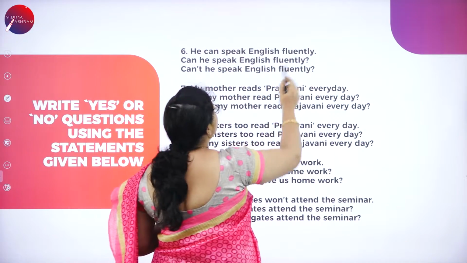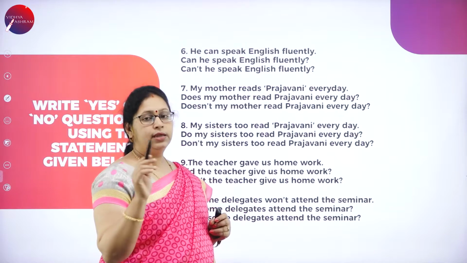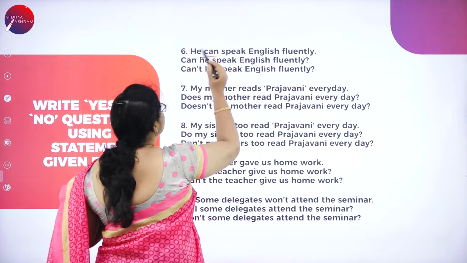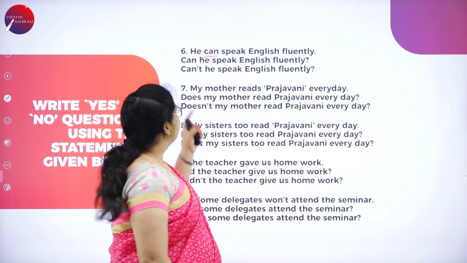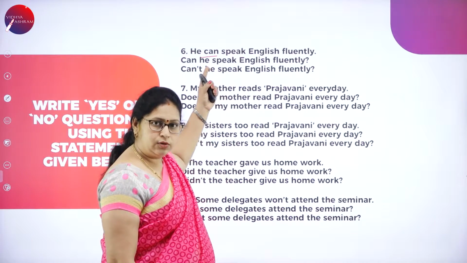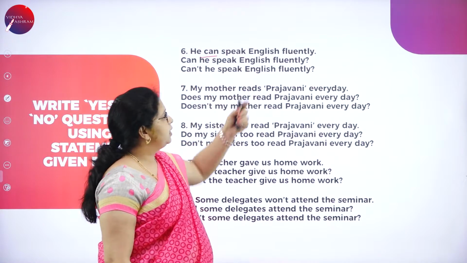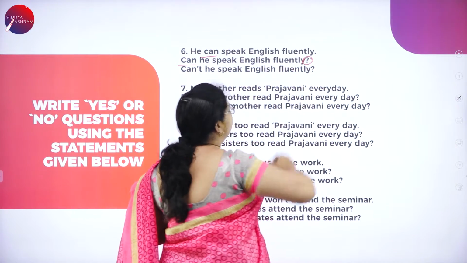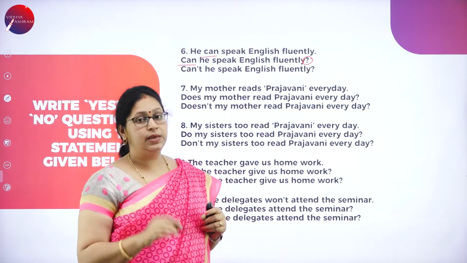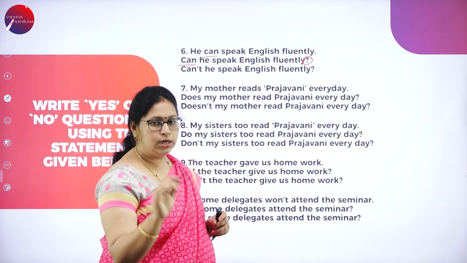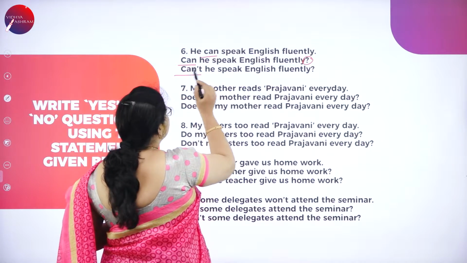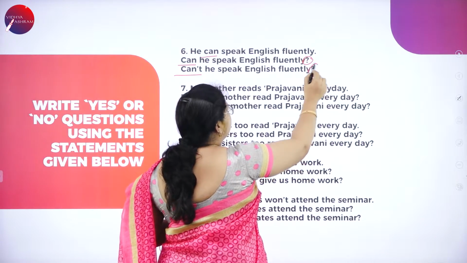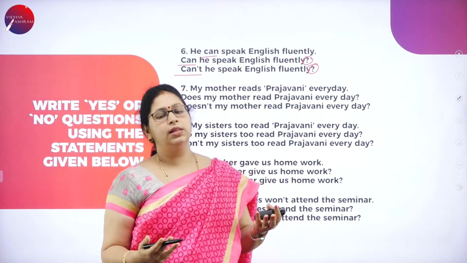He can speak English fluently. Here we have a modal in the sentence. Which is the modal? Can is the modal. Okay. Can, we'll put it first. We'll bring it to the first. Can he speak English fluently? Can is a modal and at the end we have a question mark. Can he speak English fluently is a question. Can't he speak English fluently? And question mark. So what do we get as the answer? Yes or no.